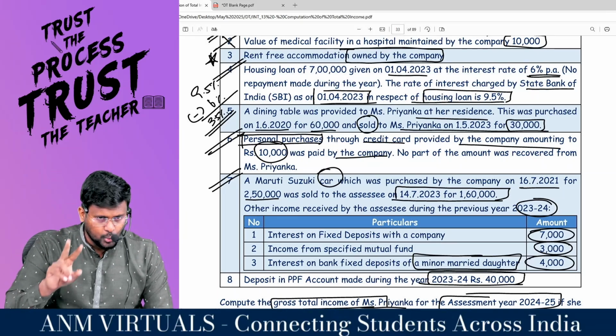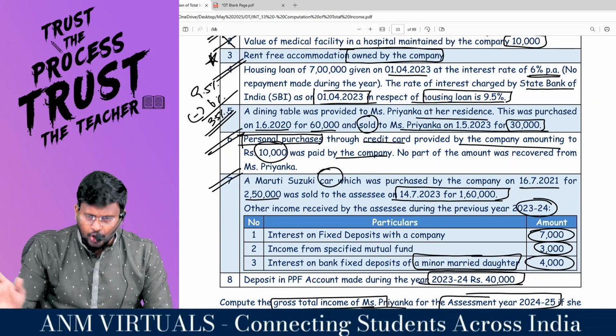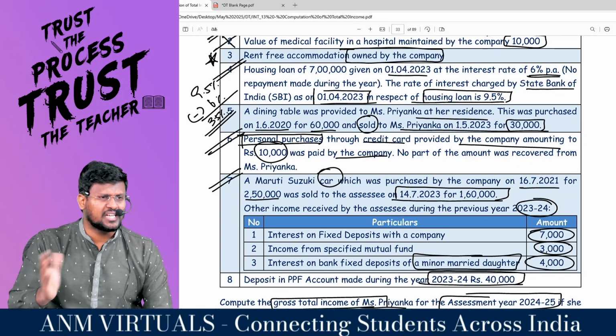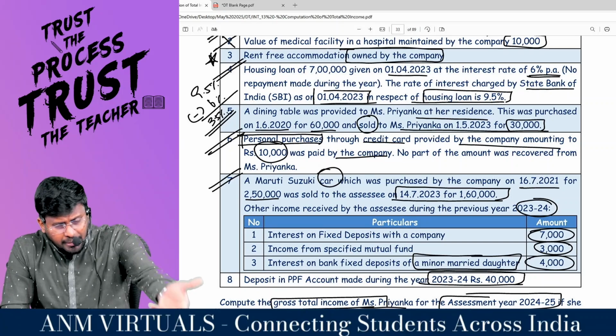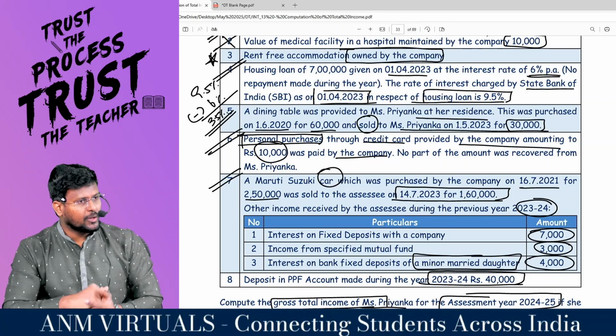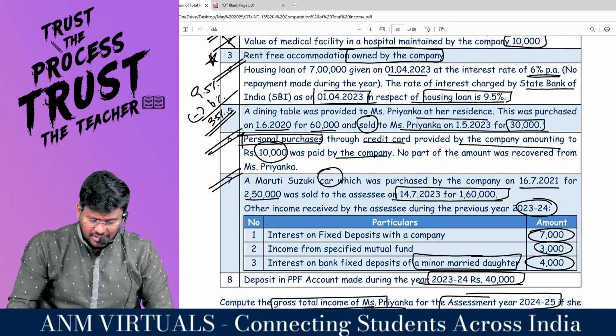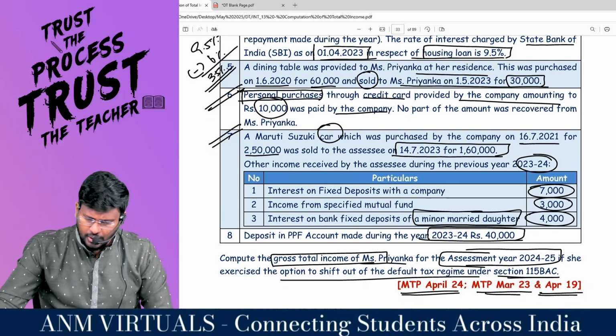I got 2 years as completed years. From that 12,000, I knock it off. Balance, I got 48,000. For a 48,000 rupees asset, 30,000 rupees has been paid by the employee. That means 18,000 will be the value of perquisite. Are you comfortable? Personal purchases through credit card provided by company amounting to 10,000 was paid by the company.